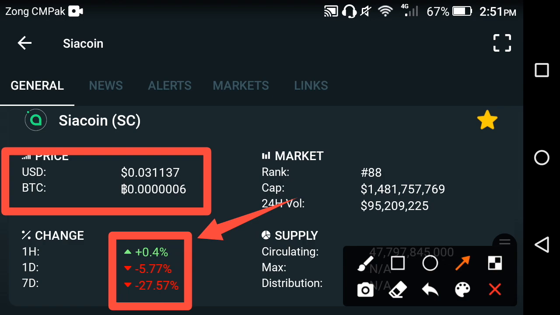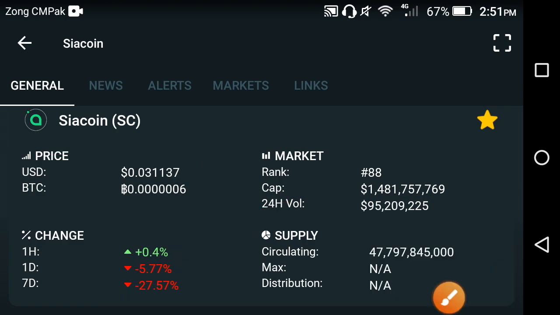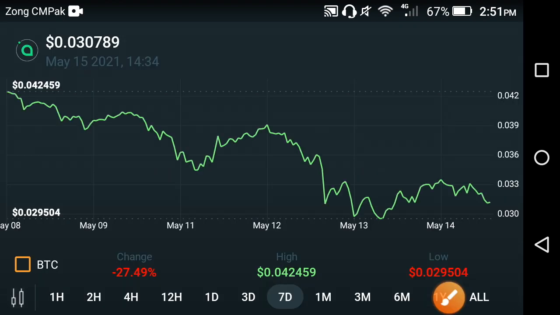What's the reason behind that? Why is the price change going negative? There is only one reason: the selling by people. A lot of holders are making this mistake at this time, and they start selling Siacoin. Absolutely, the Siacoin will give you a good amount of profit in the future, but unfortunately currently a lot of people want to sell Siacoin.